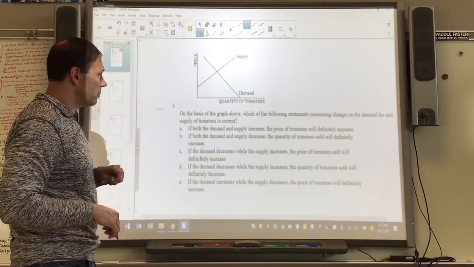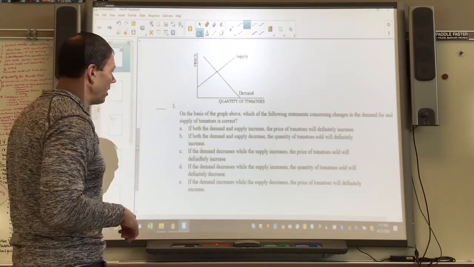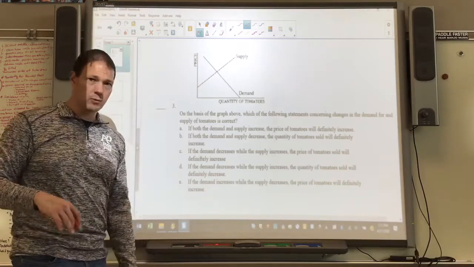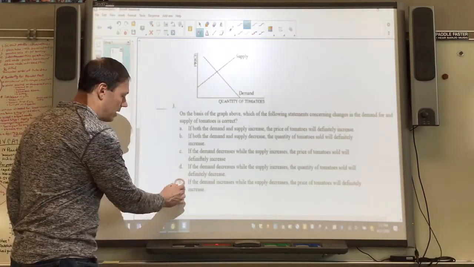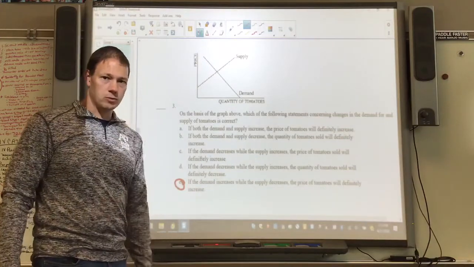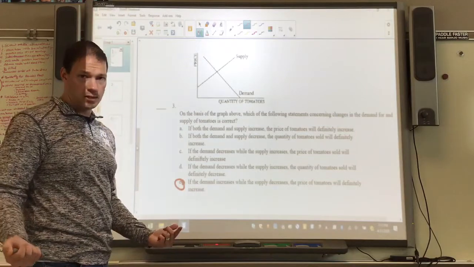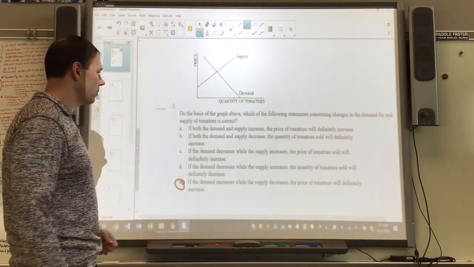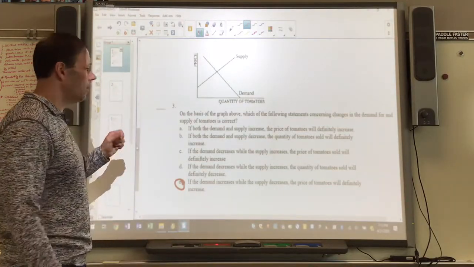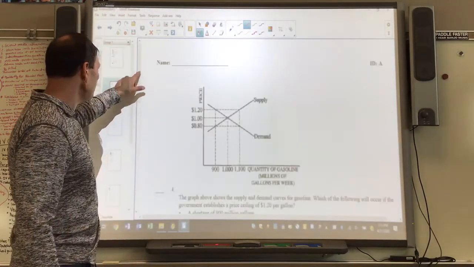All right, number three, on the basis of the graph above, which of the following statements concerning changes in the demand for and supply of tomatoes is correct? Without going through every single one, we got letter E. If demand increases, it definitely makes price of tomatoes go up. And if supply decreases, it also makes the price of tomatoes go up. So the two of those together will certainly do that. Okay, quantity, we don't know. That's the variable, but price definitely going up.